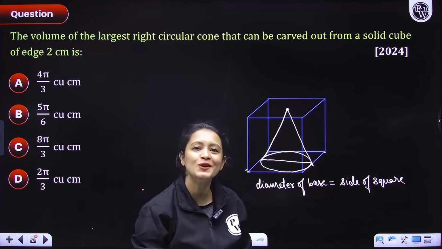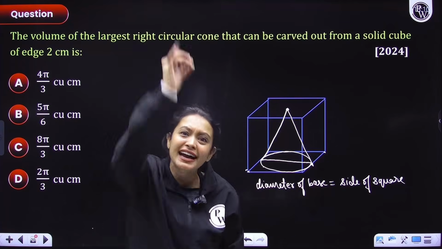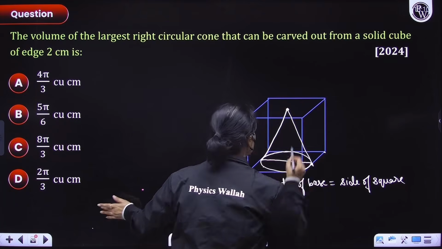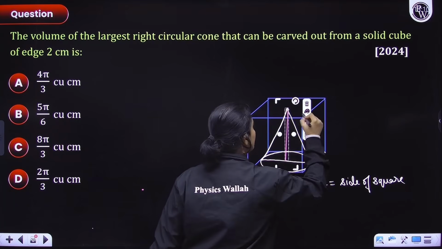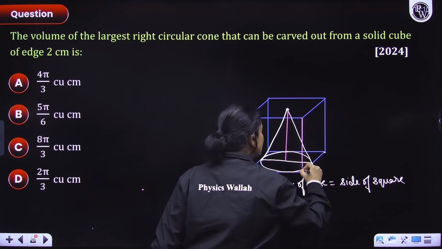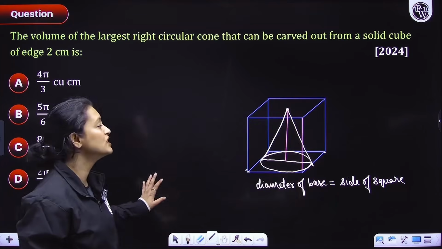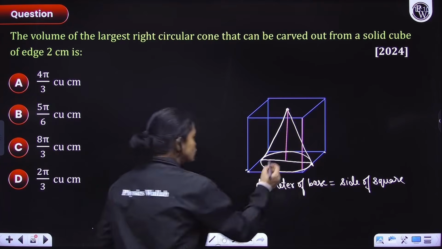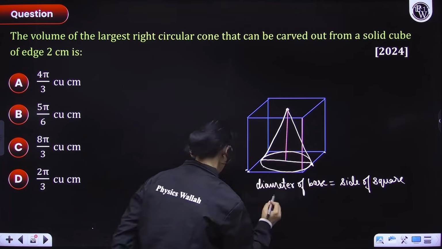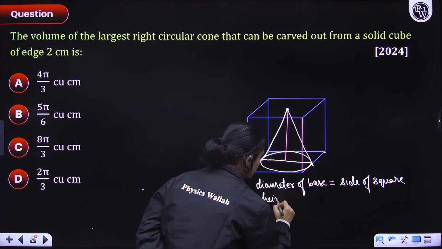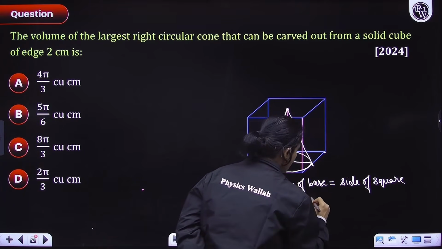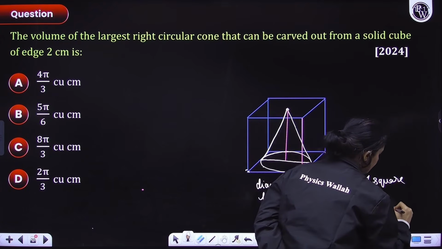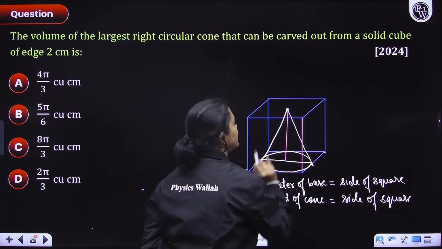So the height would be equal to the side length of the cube. Again, same thing. This height here would be equal to all these side lengths. I know it's very hard to visualize these things, but try doing it. I'll write it here: height of cone would be equal to, again, side of square. Everyone understood? So height is also equal to side.